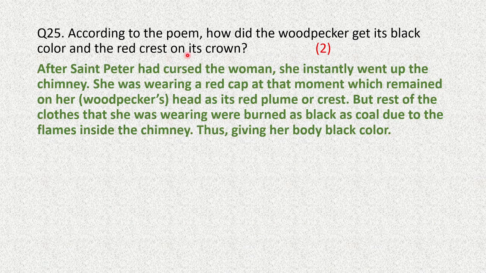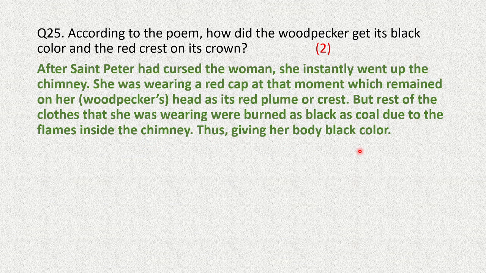Now, according to the poem, how did the woodpecker get its black color and the red crest on its crown? Again, it is a question that we've already done, but the way to write the answer may differ. After St. Peter had cursed the woman, she instantly went up the chimney. She was wearing a red cap at that moment, which remained on her head as its red plume or crest. But the rest of the clothes that she was wearing were burned as black as coal due to the flames inside the chimney, thus giving her body a black color.